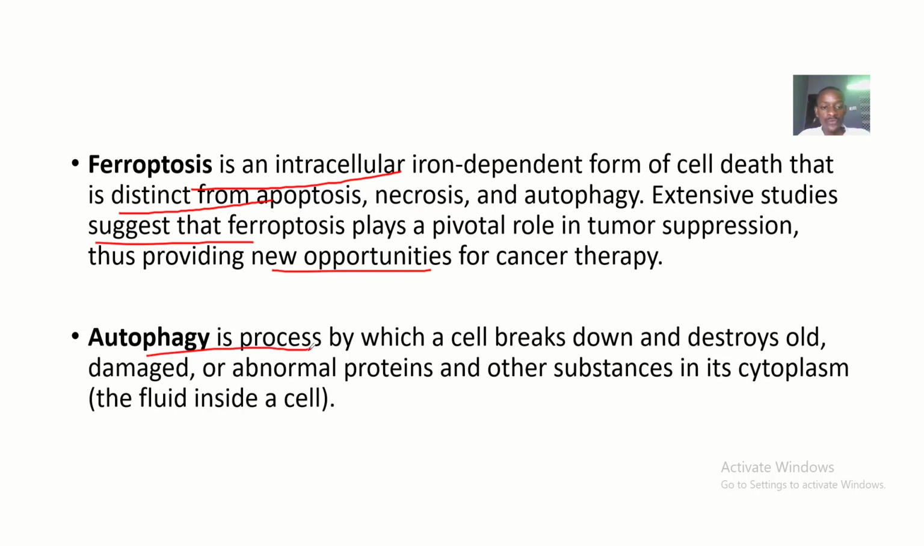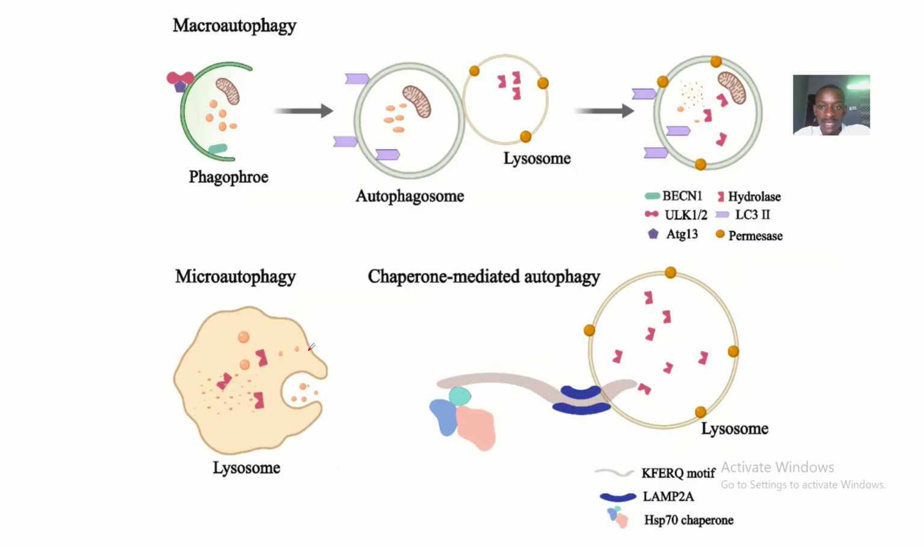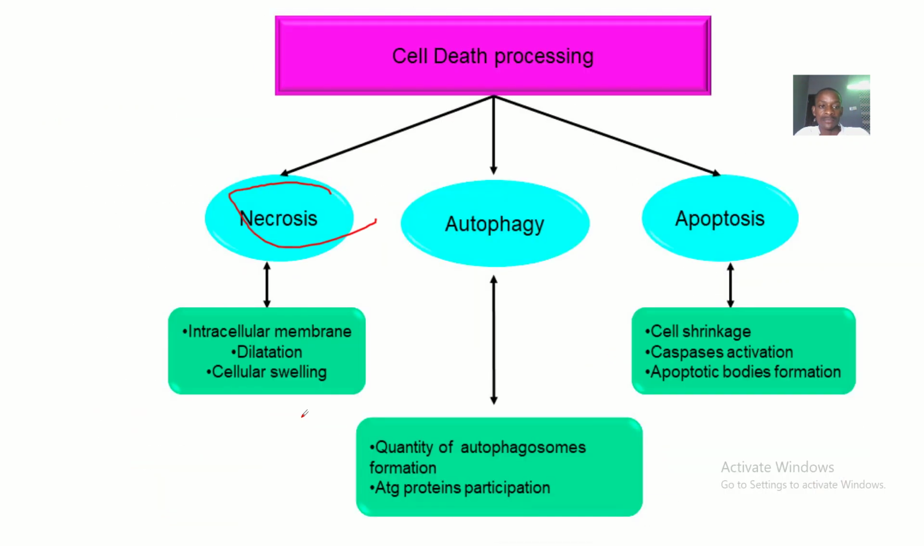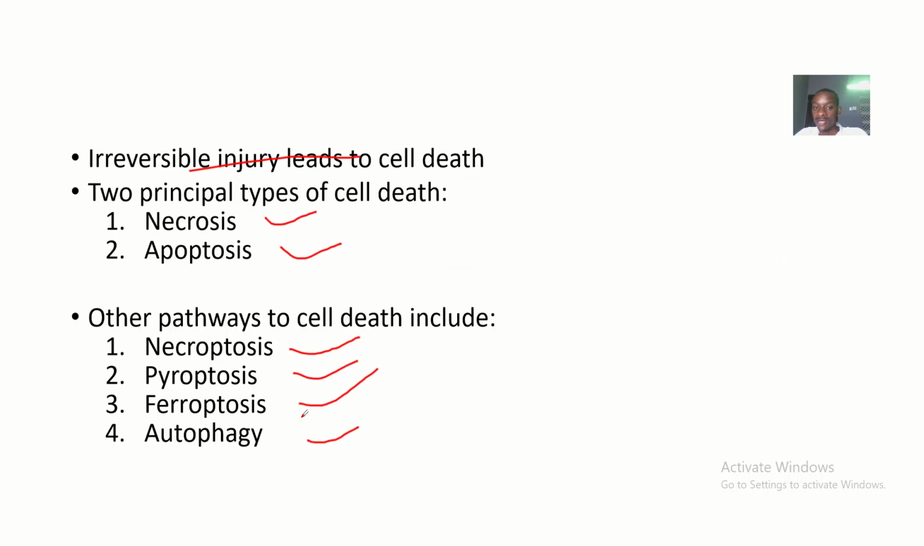Now autophagy, which you have here. Autophagy is a process by which a cell breaks down and destroys old, damaged, or abnormal proteins or substances in the cytoplasm. It will form a fluid inside the cell because the cell has destroyed all the organelles within. So guys, that's it about the basic pathways for cell death.